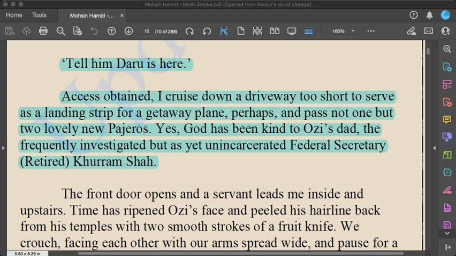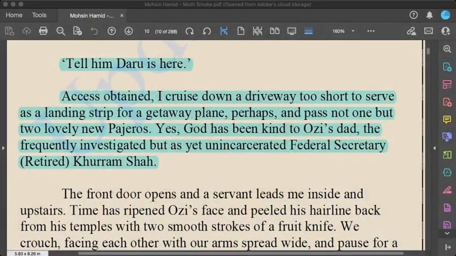So this small passage, which is in color, goes to indicate something special, or rather three, four things are indicated. The richness of Aurangzeb is shown to us by the bigness and vastness of the house and the driveway and the other things which are present there. And the driveway does have two very new Pajeros standing there. When the novel was being written, the Pajero used to be a very likable and good vehicle, as is the case today with vehicles like Toyotas, which are very big and huge. I don't want to name anybody because I'm not the ambassador of these people.